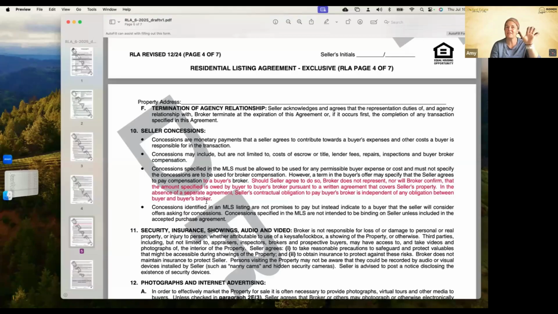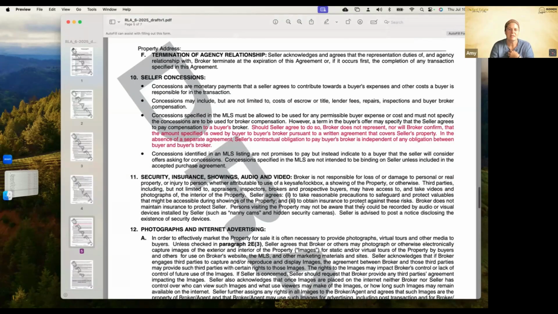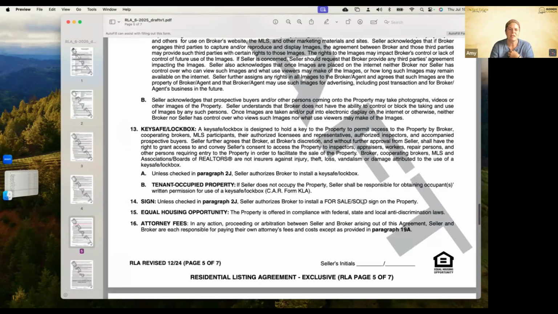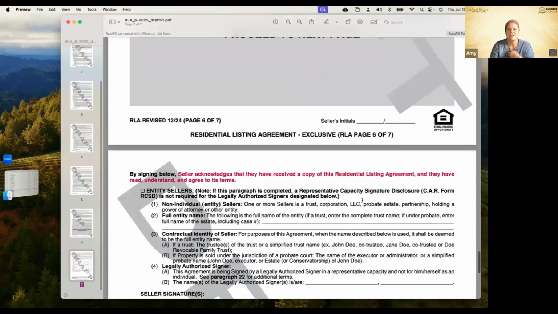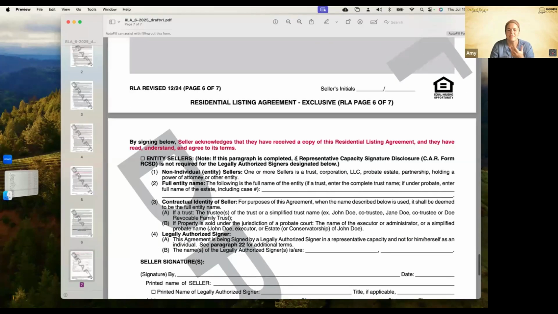So we don't have to verify it on the BRBC anymore if it's our listing. We're just going with them being honest and open that they already have that in place. In the absence of a separate agreement, seller's contractual obligation to pay buyer's broker is independent of any obligation between the buyer and the buyer's broker. So they just added some clarity there as we're trying to flush out what this all looks like post-settlement. Seller acknowledges that they have a copy of this.